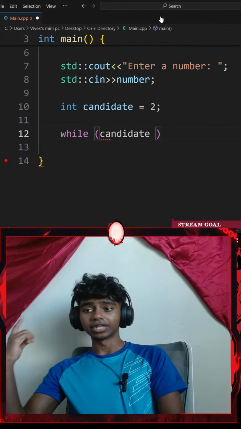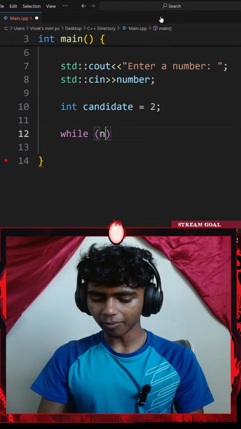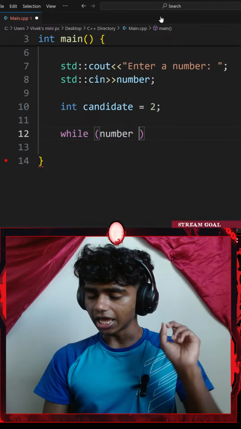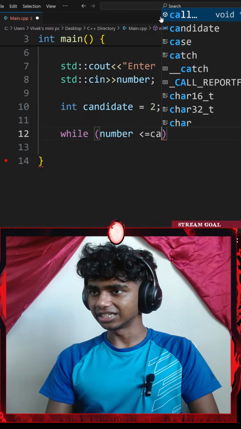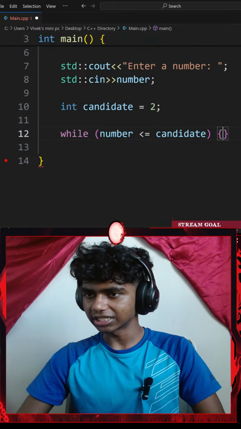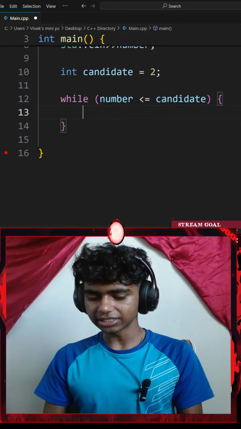Okay, this time, let's see. Instead of going with candidate, I might go with while my number variable is less than or equal to my candidate, because I am going opposite, like backwards. Okay, this should make sense. I'll go with a pair of curly braces, and then let's add a few variables.